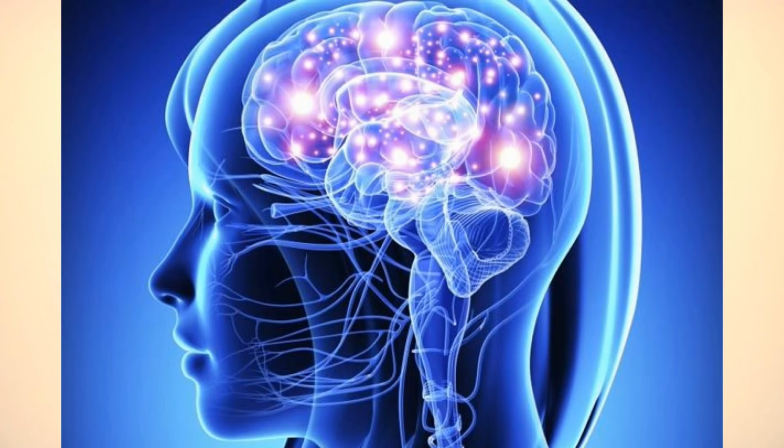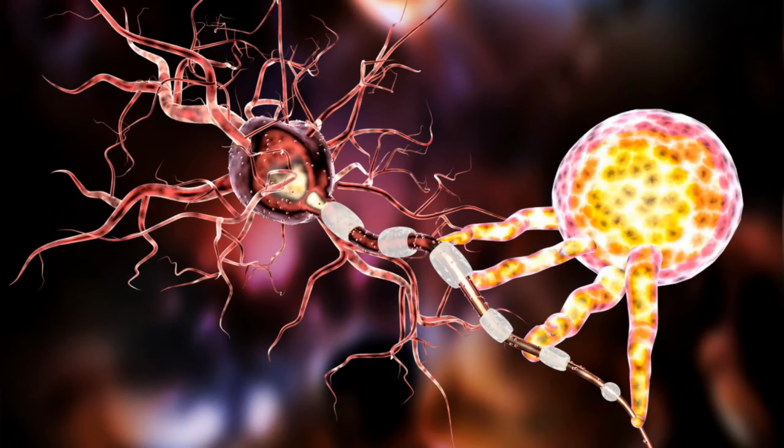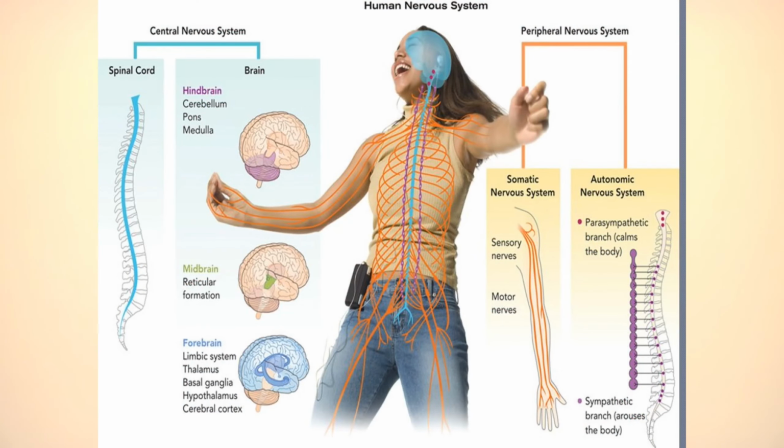The internal response is due to enzymes, the nervous system, or hormones, etc., which function together to perform the activity within the body. In all living organisms, the control and coordination of the entire body is enabled by a special type of cells called nerve cells. That system we call the nervous system.